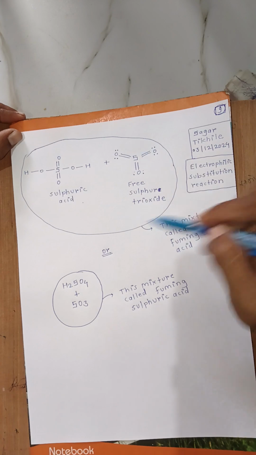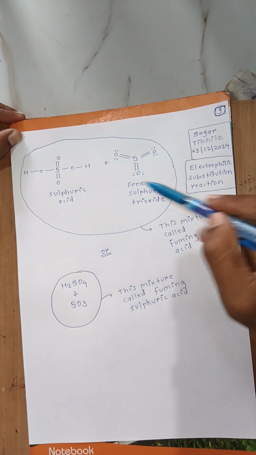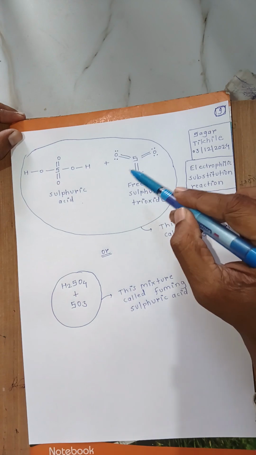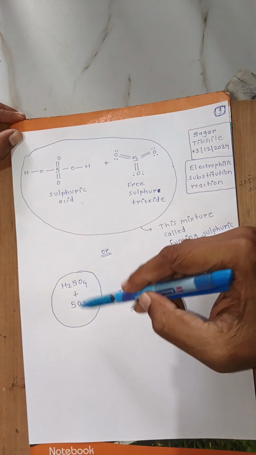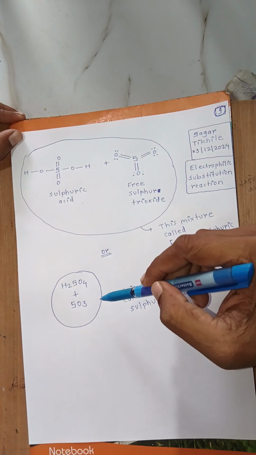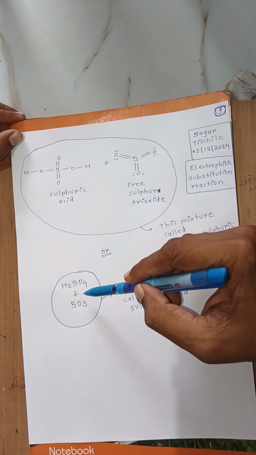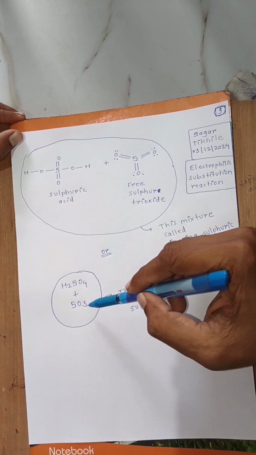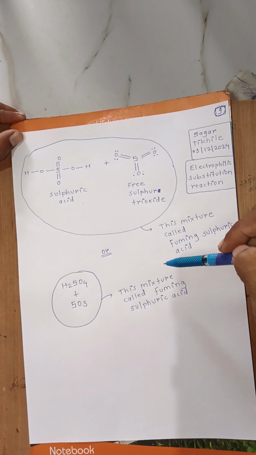So, what is fuming sulfuric acid? It is the mixture of sulfuric acid with sulfur trioxide molecule. In the simple way we write H2SO4, meaning sulfuric acid, with free sulfur trioxide molecule SO3, and this mixture is called fuming sulfuric acid.